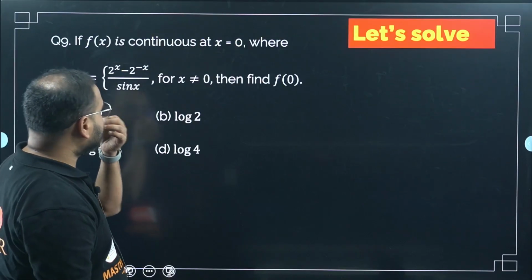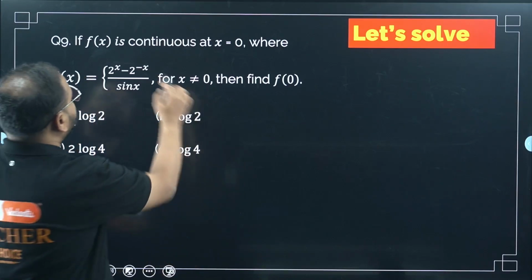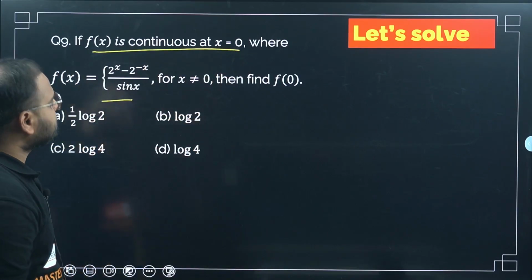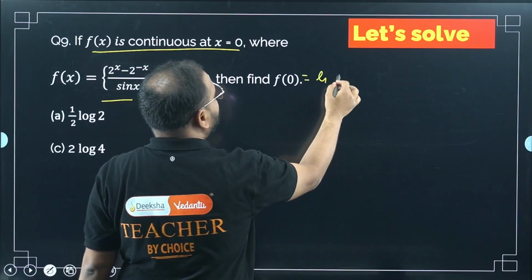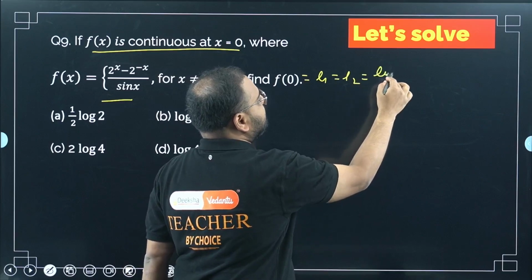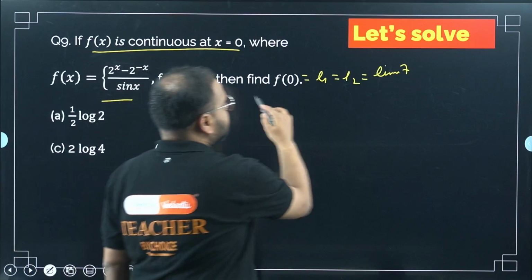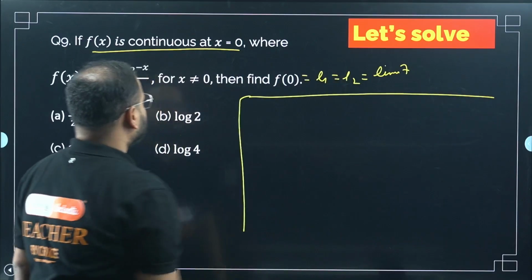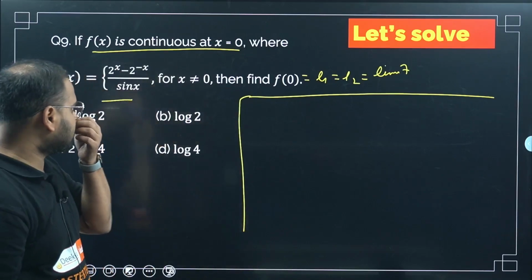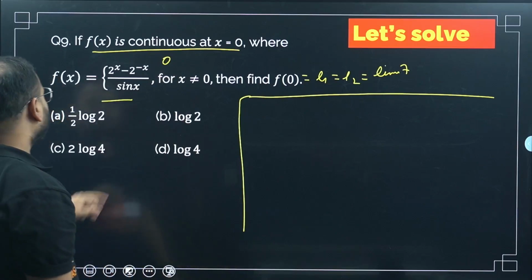Now, f(x) is continuous at x equal to 0. Question number 9. They have given that it is continuous at x equal to 0, and the function is defined like this. Find f of 0. To find f of 0, I have to find L1 and L2. If I can find the limit value, I can say it is equal to f of 0. How will I find the limit value? Please check here. If you put x as 0 here, what will happen? 2 power 0 will be what?